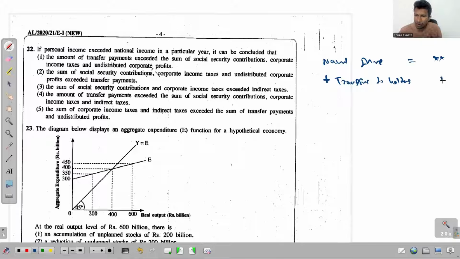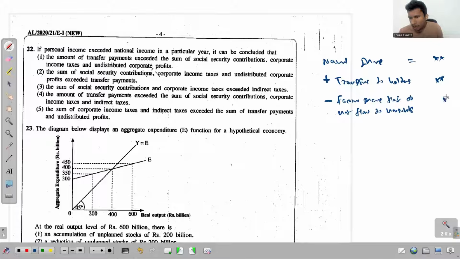And from this, we should deduct the factor incomes that do not flow to households.